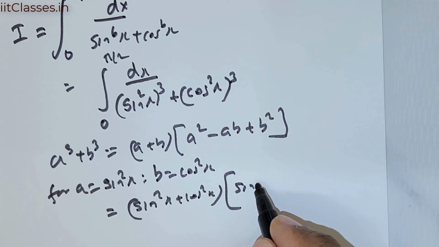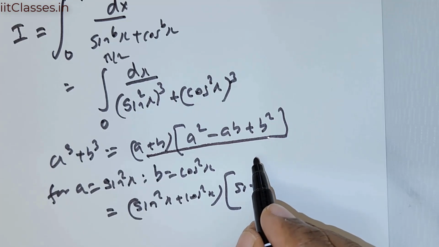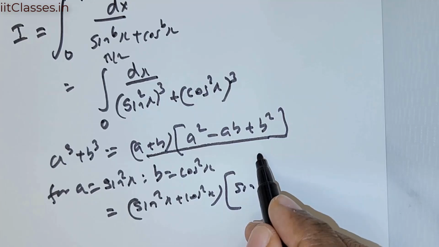We will have to, no, instead of this formula, I will utilize this formula.